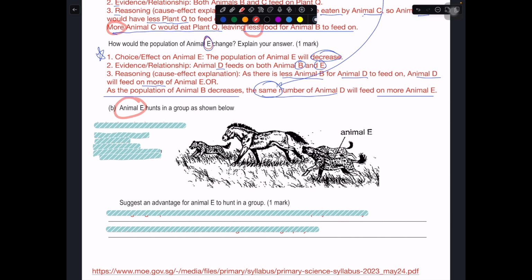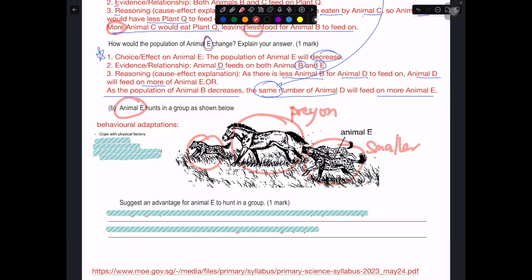Okay, so let's move on to the animal E that hunt in a group, as shown over here. So you got animal E. Okay, they look a little bit smaller than this prey that they are trying to prey on. So they hunt in a group. Hunting in a group is a behavioral advantage. Okay, when animals engage in behavioral adaptation, right? Sorry, I said it should be behavioral adaptation.